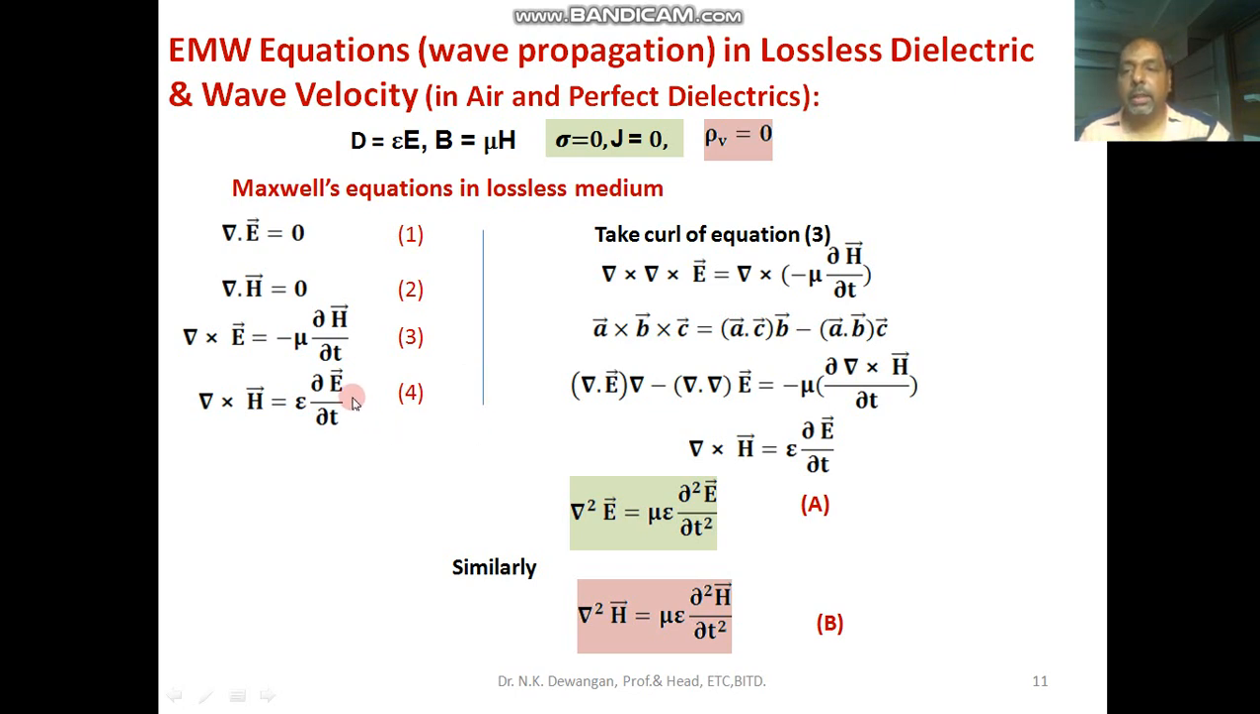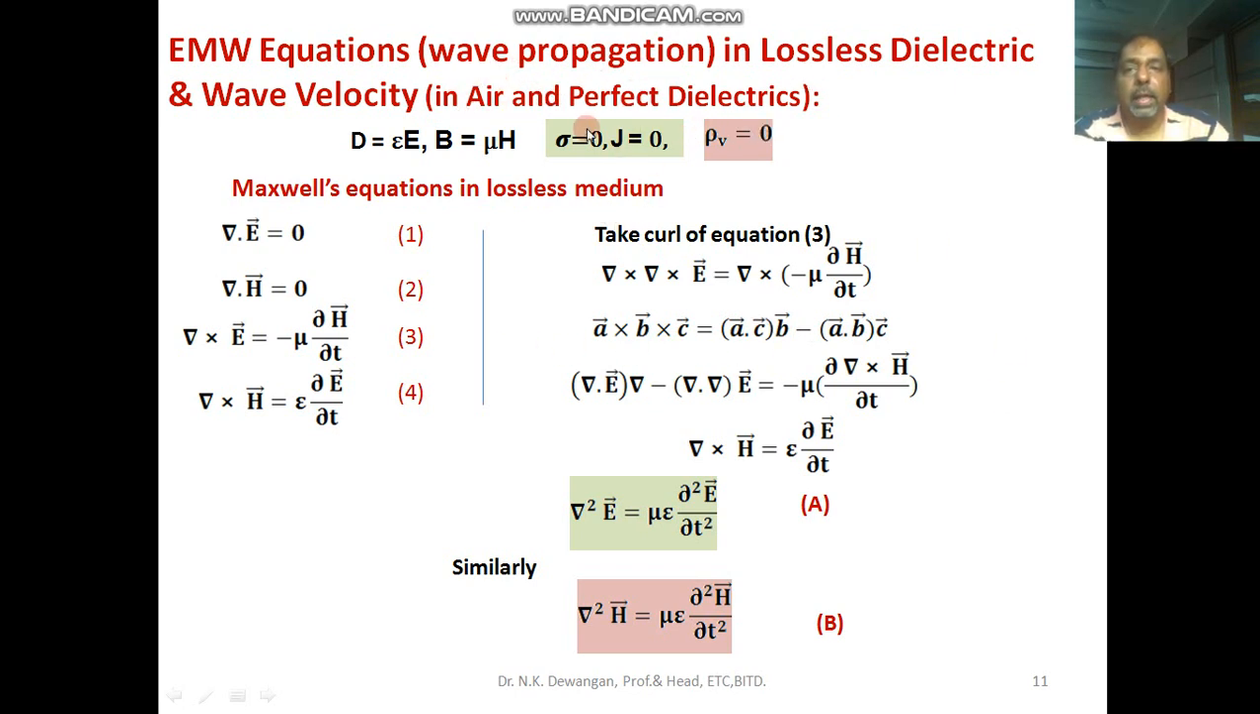Maxwell said that if electric field is changing with respect to time, then it will generate magnetic field, and because of this we could explain the electromagnetic wave propagation in different medium, because in electromagnetic wave we get changing electric field, changing magnetic field, and there are certain characteristics maintained by electric field and magnetic field in different mediums. So one by one we are going to see that. First we are going to see electromagnetic wave propagation in lossless dielectric, that is air, and in perfect dielectric.